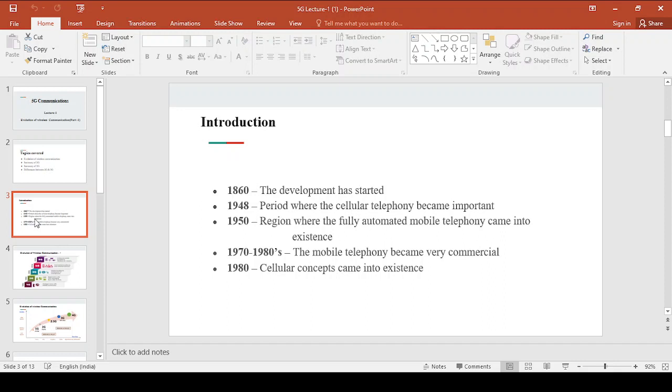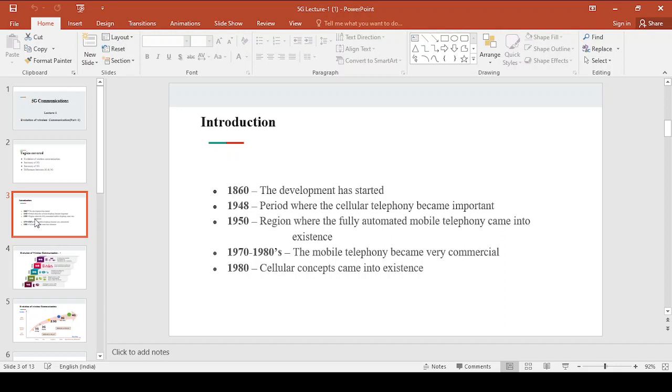Development started in the year 1860, cellular telephony became important in 1948, and in 1950 the actual mobile telephone came into existence. After that in the 1970s to 1980s, users started buying mobile telephones, and in 1980 the cellular concepts came into existence. And today we are using the cellular concepts.